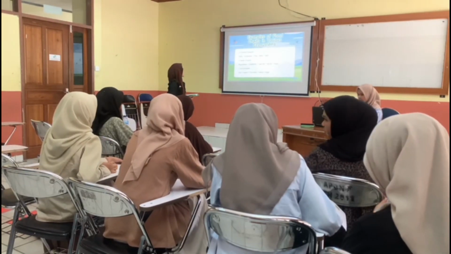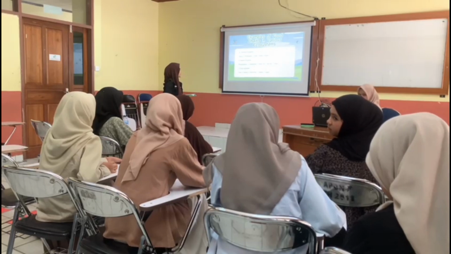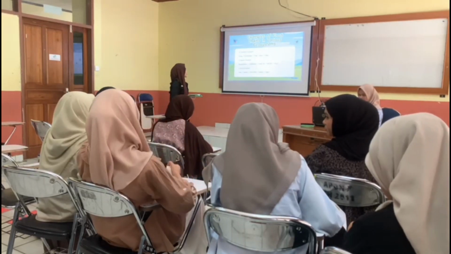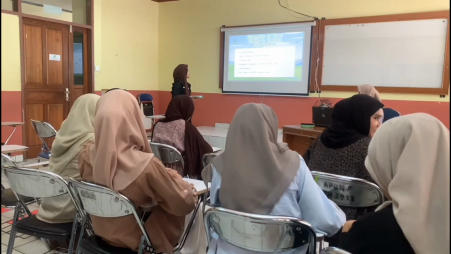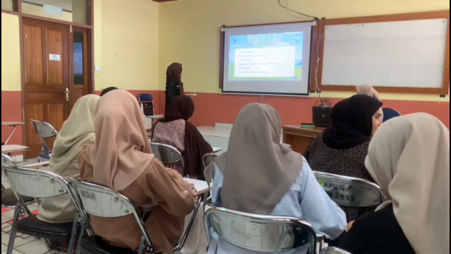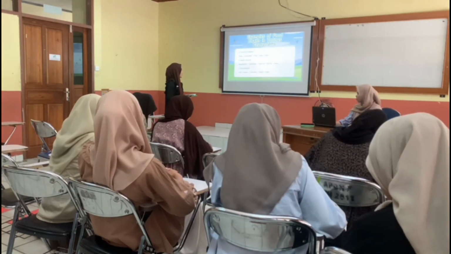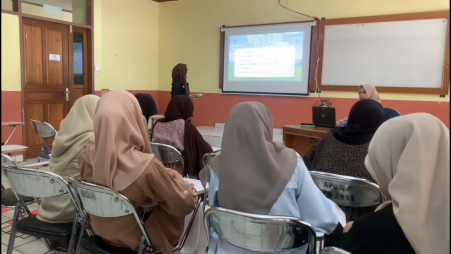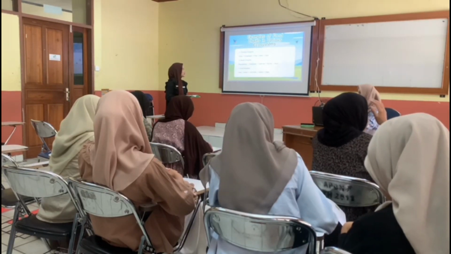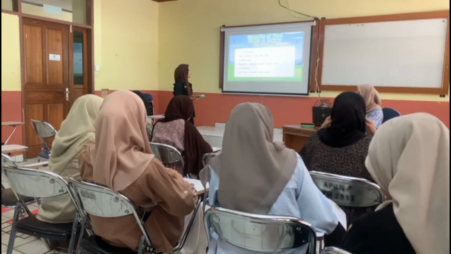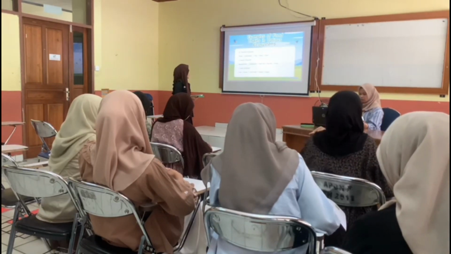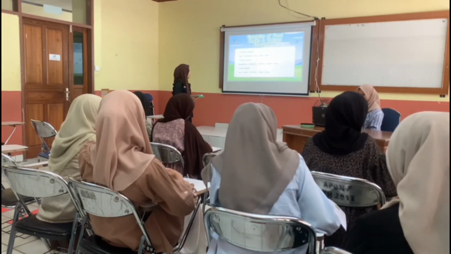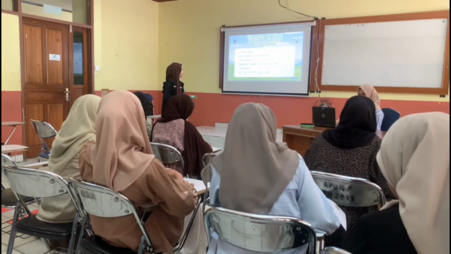Next, material: examples of food chains in various ecosystems. A. Terrestrial ecosystem: grass, grasshopper, frog, snake, and eagle. B. Aquatic ecosystem: phytoplankton, zooplankton, small fish, big fish, and shark. C. Forest ecosystem: trees, insects, small birds, snakes, and eagles.